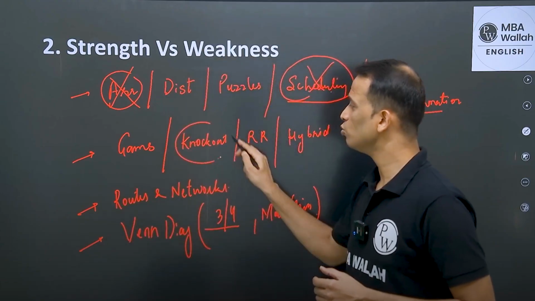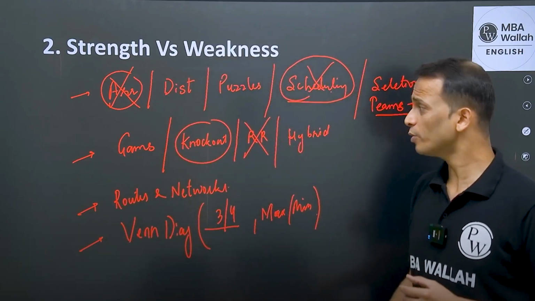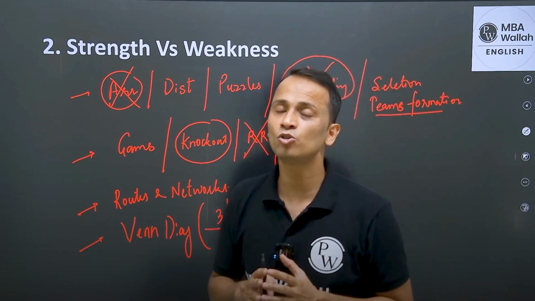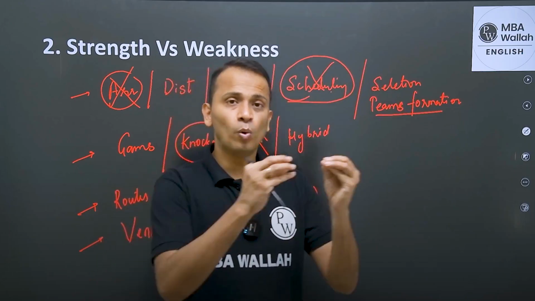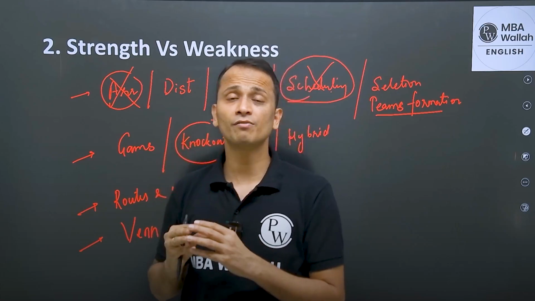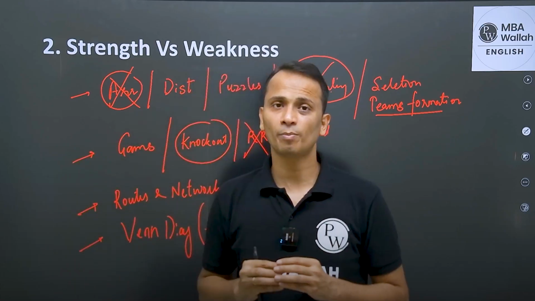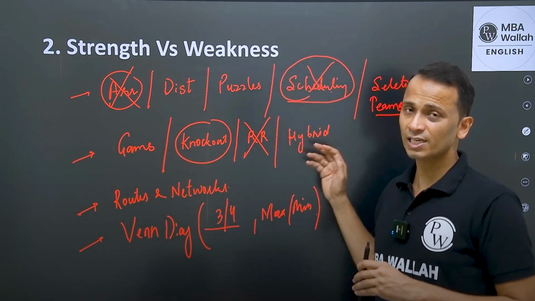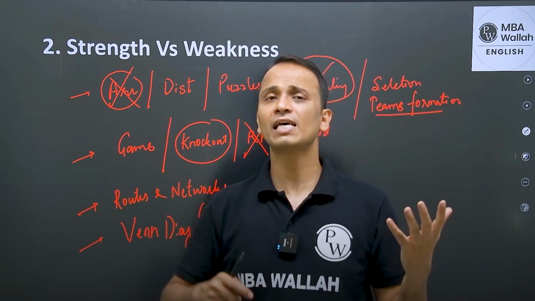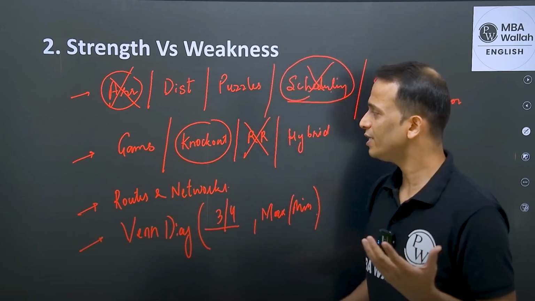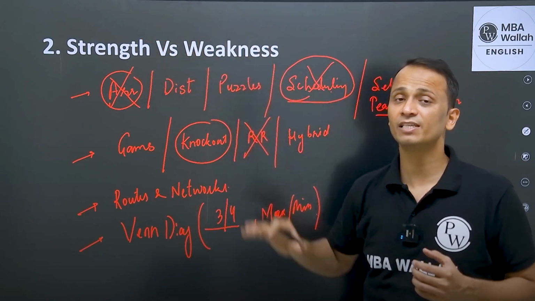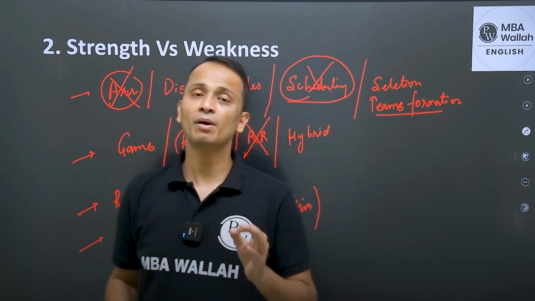If I'm good with knockout, I'm not good with round robin. Okay, so in a particular topic like games and tournaments, I may be comfortable with one category of questions and not comfortable with another subtopic. Games and tournaments has different subtopics as well. I may be comfortable in one of the subtopics, I may not be comfortable in the other, right? So these can be the areas of strengths and weaknesses, and you must identify them before your CAT